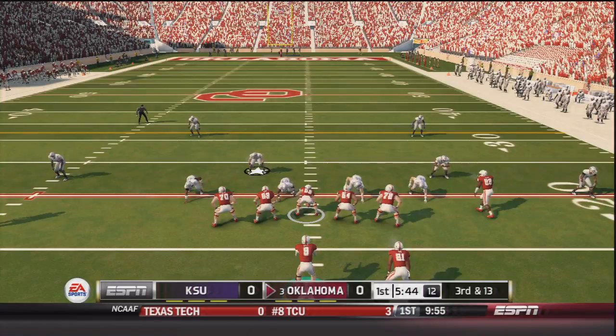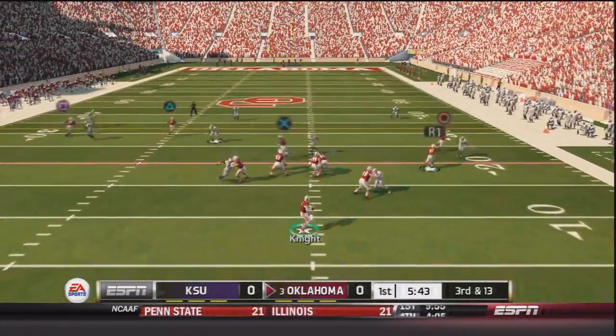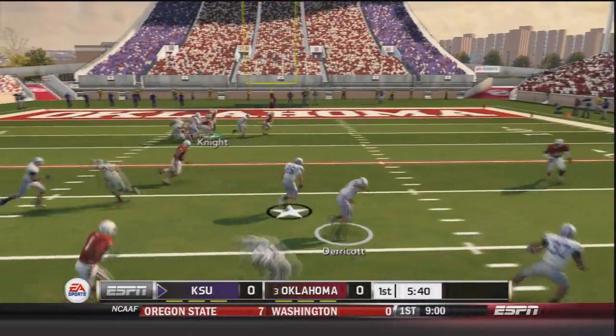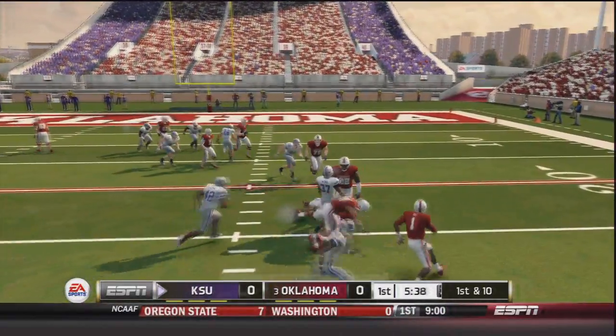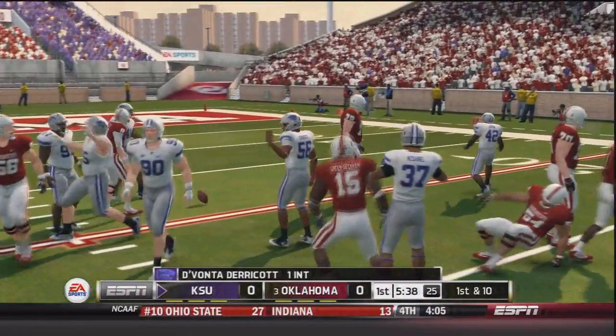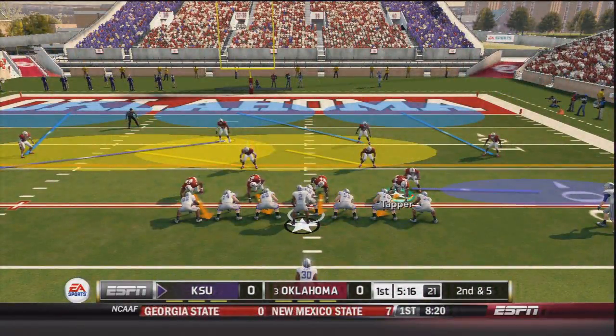Now on 3rd and 13, facing a potential 3-and-out, Trevor Knight takes the snap. Knight sits in the pocket, throws, and it is picked off by Derek Cott, and he immediately is brought to the ground. Can't really get anything after the interception. It looked like he was maybe trying to force that over the middle and just threw it too low.